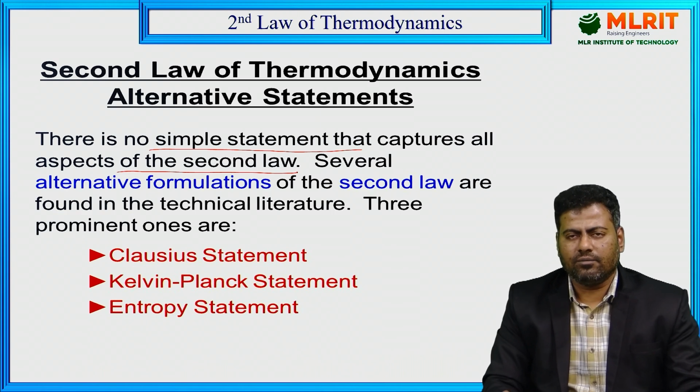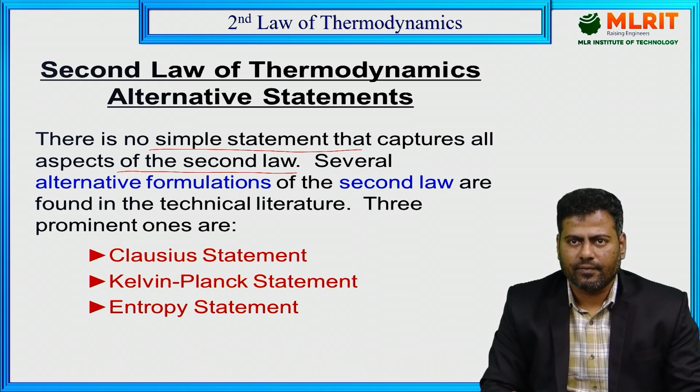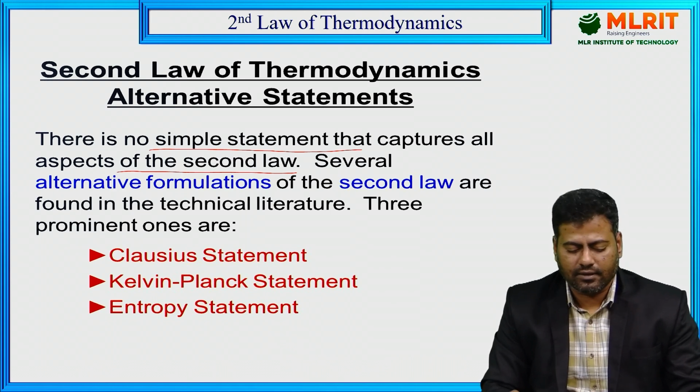Because we majorly discussed three limitations. With the three limitations, I can easily overcome and enter into the second law of thermodynamics. Several alternative formulations of the second law are found in the technical literature.